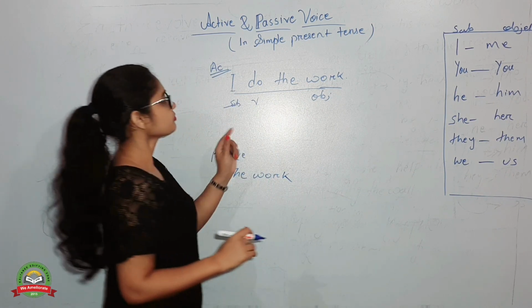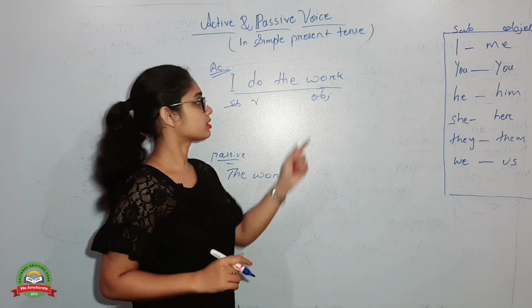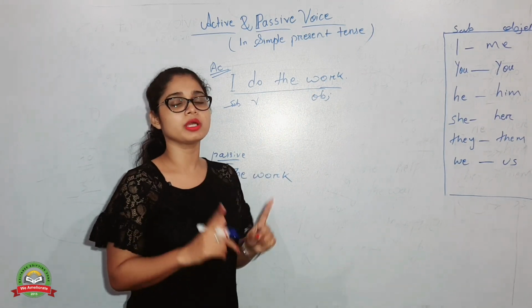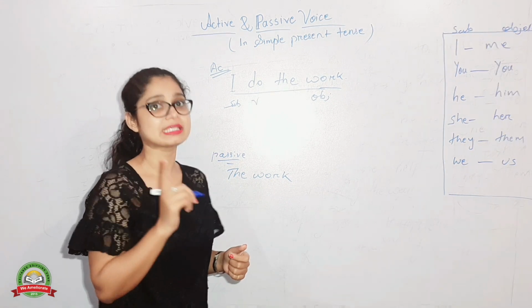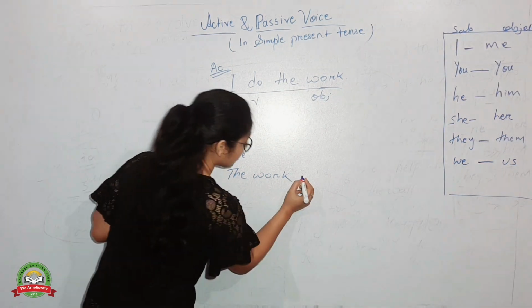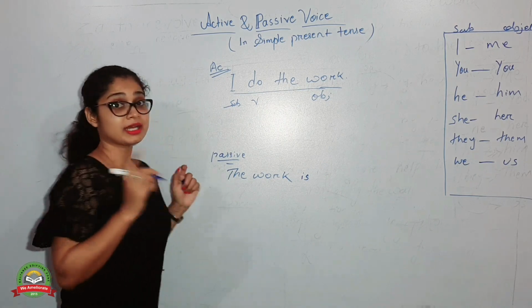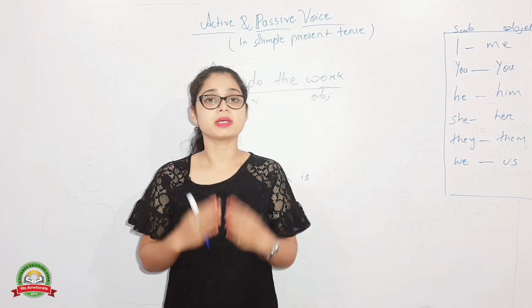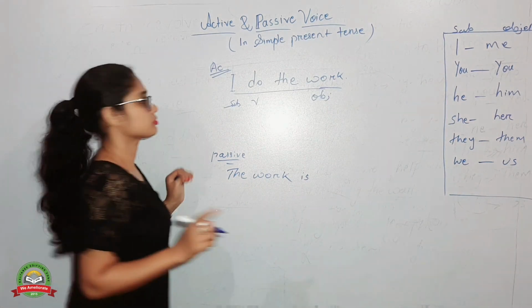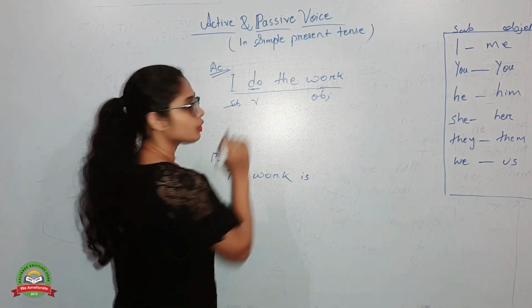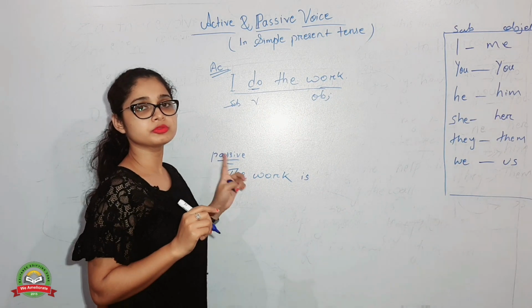Then you have to point out if the work is singular or plural. The work is singular, so you have to use is. The work is. Then the verb form must be verb 3. What is the verb here? Do. What is the verb 3 form of do?